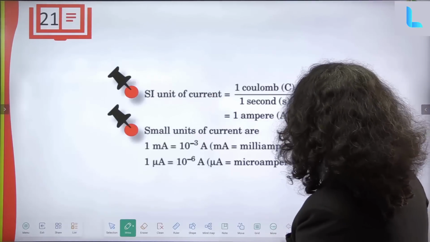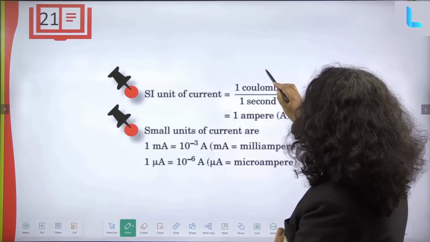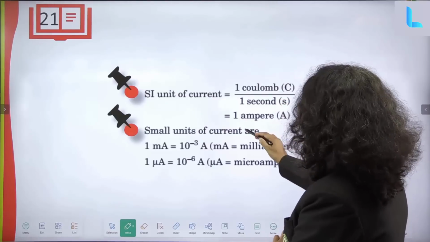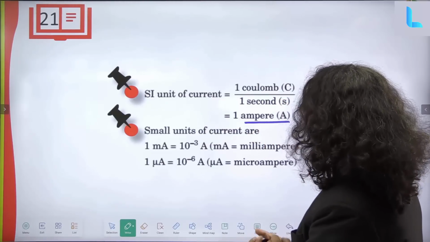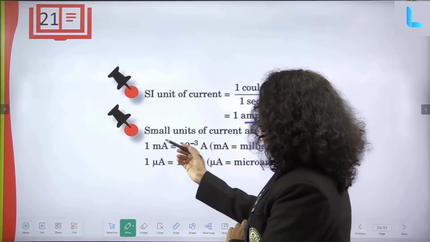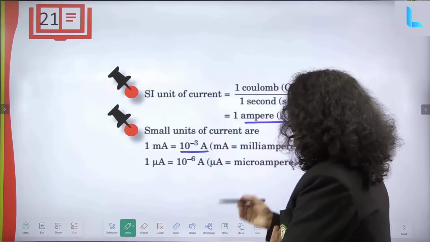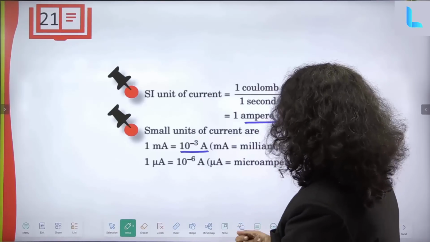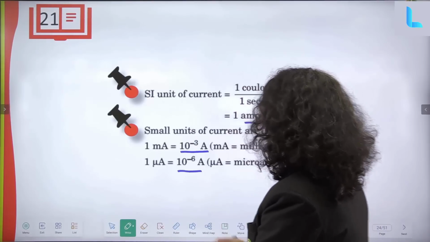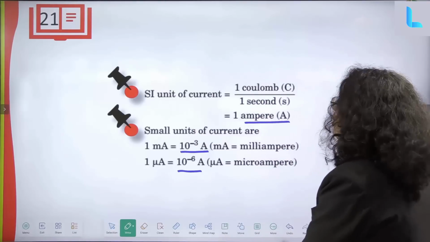Now, the SI unit of current: 1 coulomb divided by 1 second gives 1 ampere. The smaller units of current are 1 milliampere, which is equal to 10^-3 ampere, and 1 microampere, which is equal to 10^-6 ampere.